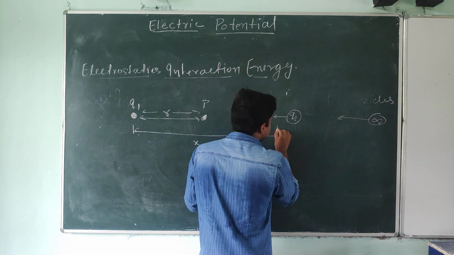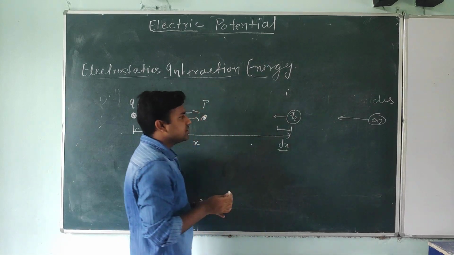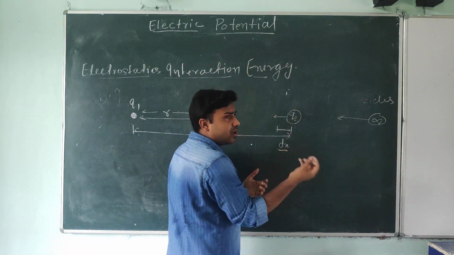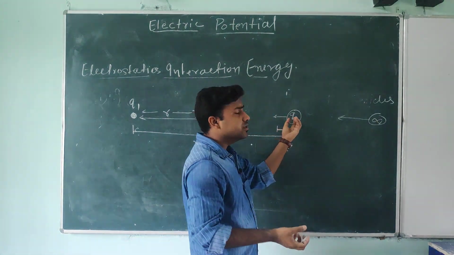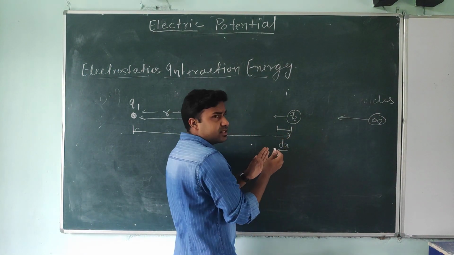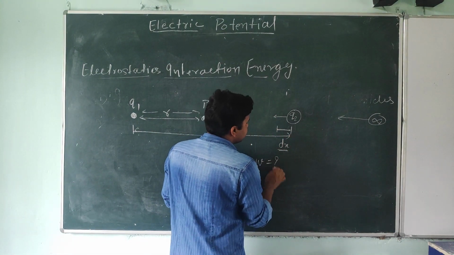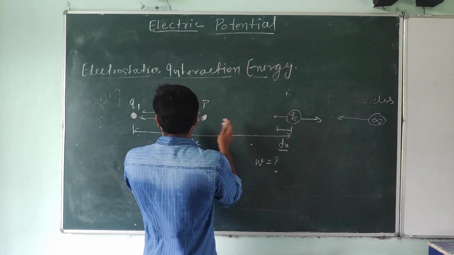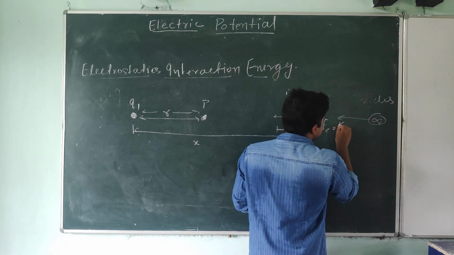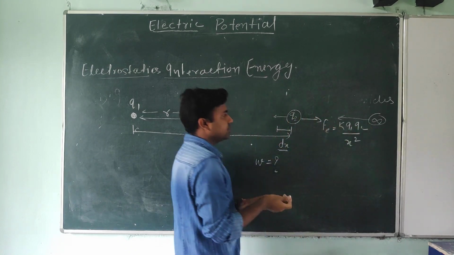Now if we move this charge particle by dx, how much work does the external agent, who is bringing this charge particle, do? That work I define as W. The electrostatic force here is Fe, and the value of Fe is k q1 q2 divided by x square, where x is the distance.